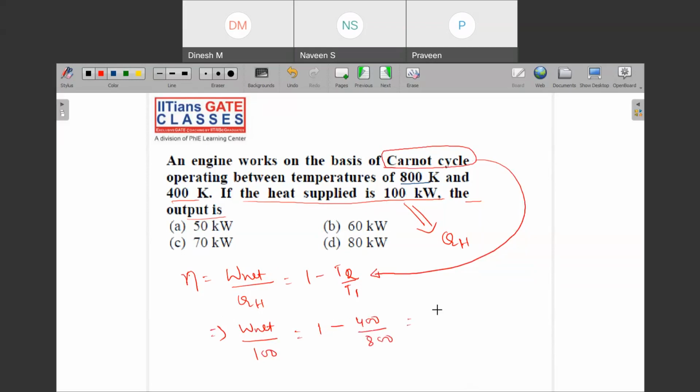So this is equal to what? Can you please solve it? Can you solve it?